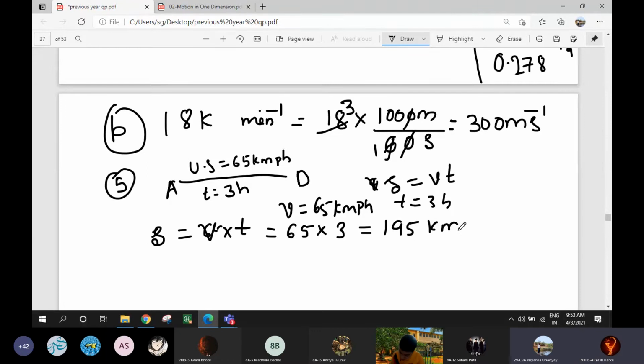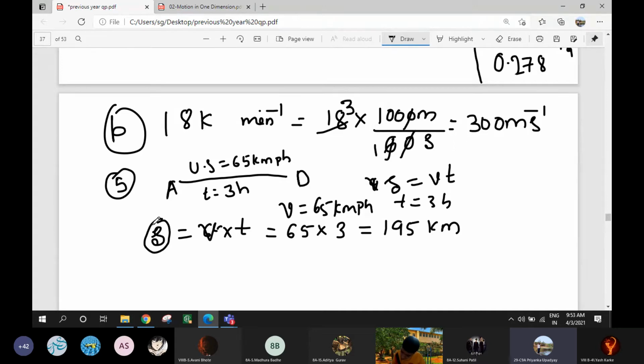S is distance. V is equal to U plus at. S is equal to ut plus half at square.